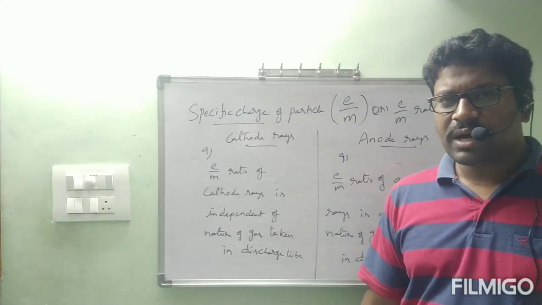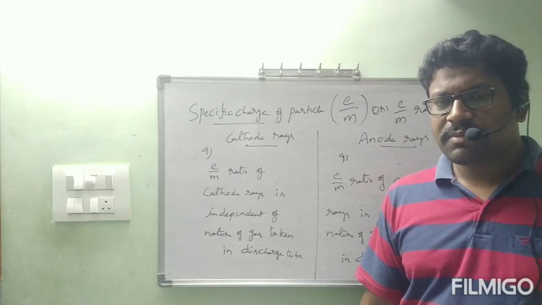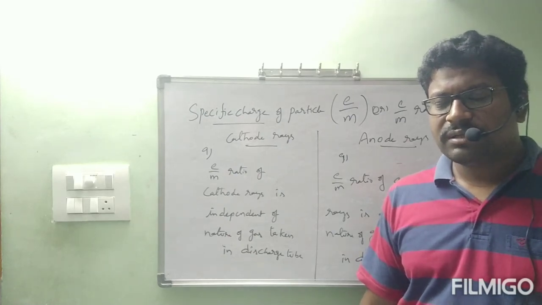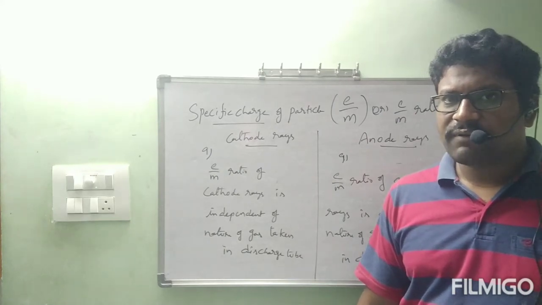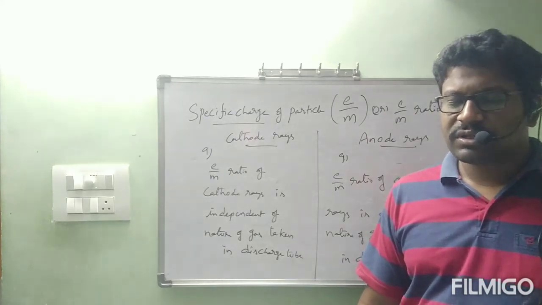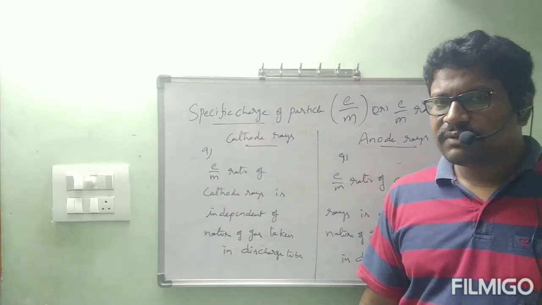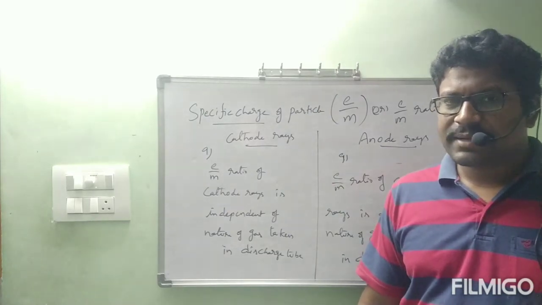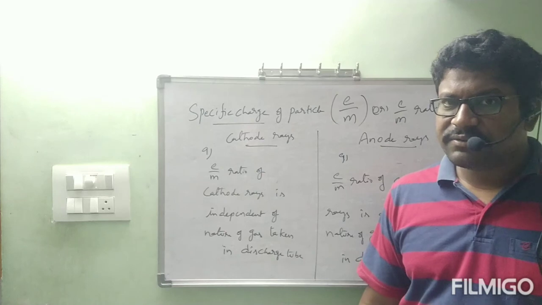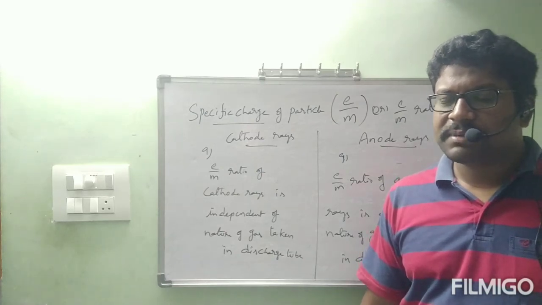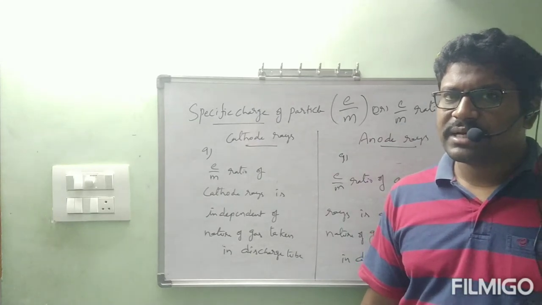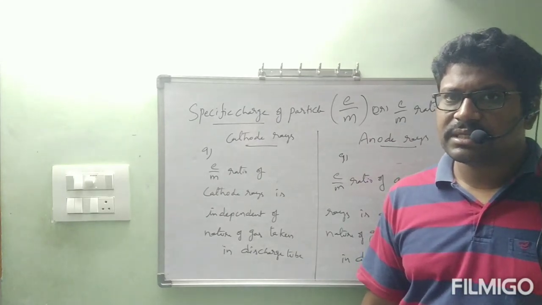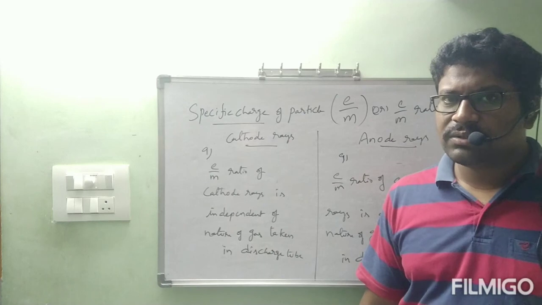Till now, what are the topics we completed? Introduction part of structure of atom. After that, how atoms are divisible by using the experiment photoelectric effect. Once atoms are divisible, there are some more particles present in the atom. Those are called subatomic particles. Three important ones are called fundamental particles: electron, proton and neutron.